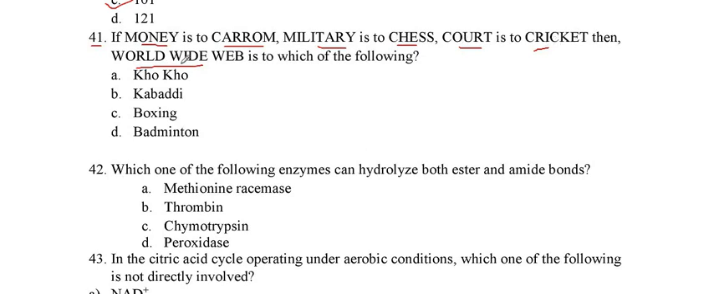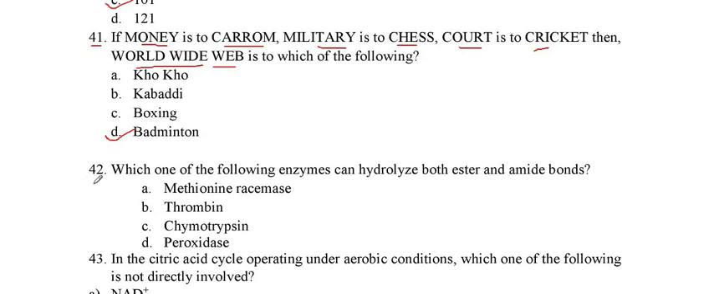So these are the things which are common in this game or these words. So we find out the World Wide Web. So World Wide Web is related to which one of the following games? Because in World Wide Web we focus on the web. So web is equivalent to net. So net is used only in badminton. So option D is the right one.